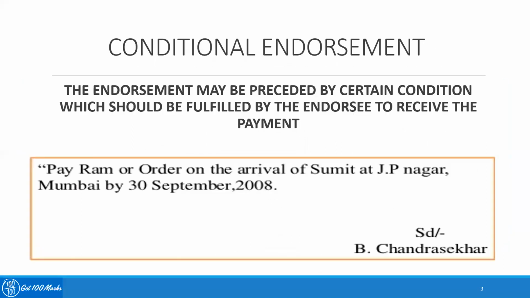In addition to that, we have other kinds of endorsement as well. The first one is a conditional endorsement. The conditional endorsement may be preceded by certain conditions which should be fulfilled by the endorsee to receive the payment. For example, pay Ram or order on the arrival of Sumit at JP Nagar, Mumbai by 30th September of 2008, and it is being endorsed by B. Chandrasekhar. So he says that the payment should go to the person only if this person arrives at Mumbai before this date. There is a condition mentioned, and only upon the fulfillment of that condition can the payment be made against that negotiable instrument. That is known as a conditional endorsement.